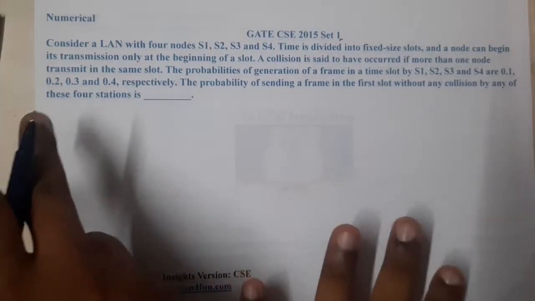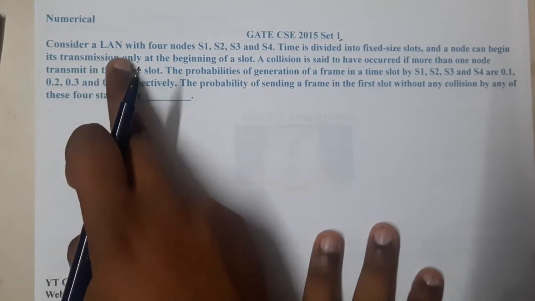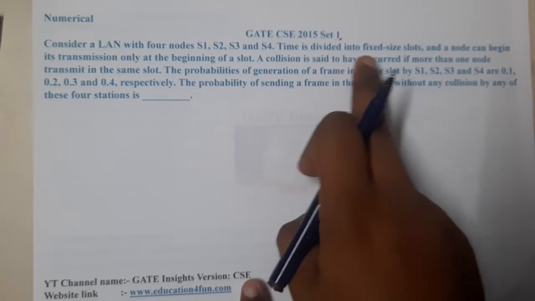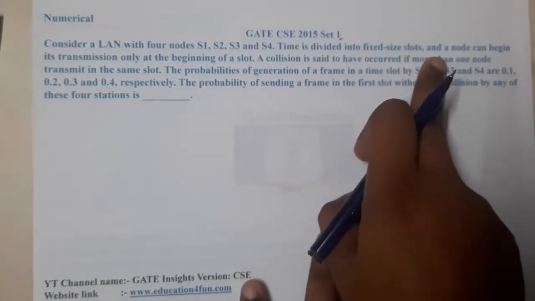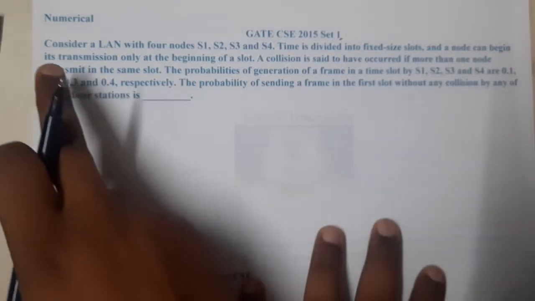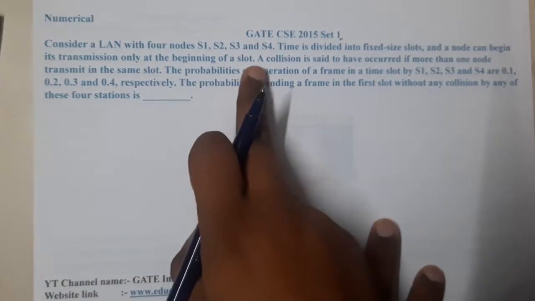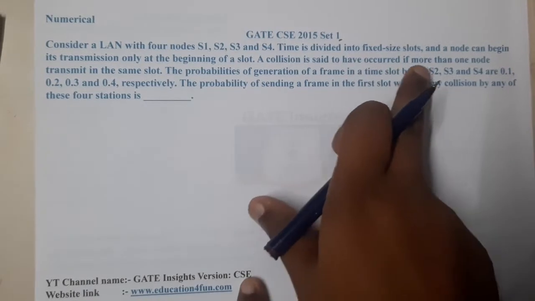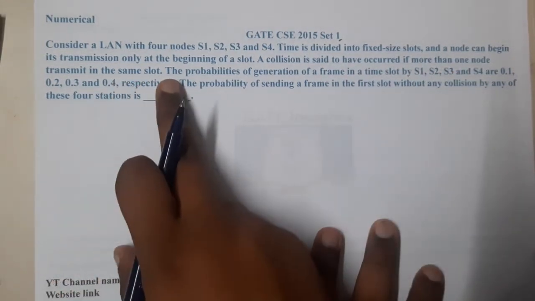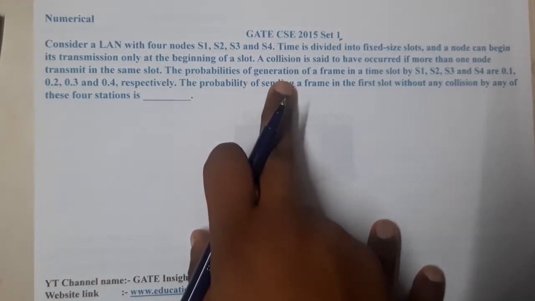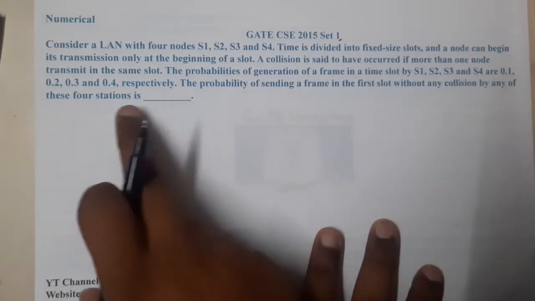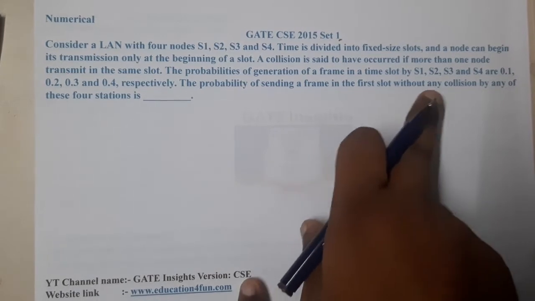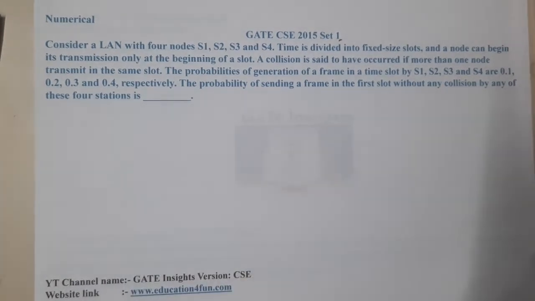The given question is: consider a LAN with 4 nodes S1, S2, S3 and S4. Time is divided into fixed size slots and a node can begin its transmission only at the beginning of a slot. A collision is said to have occurred if more than one node transmits at the same time. The probabilities of generating a frame for S1, S2, S3 and S4 are given respectively. The probability of sending a frame in the first slot without any collision by 4 stations is?